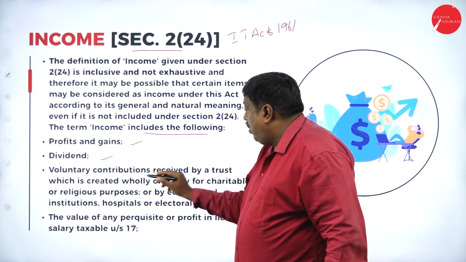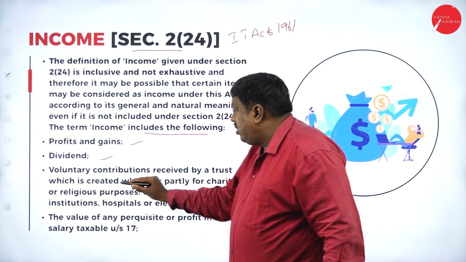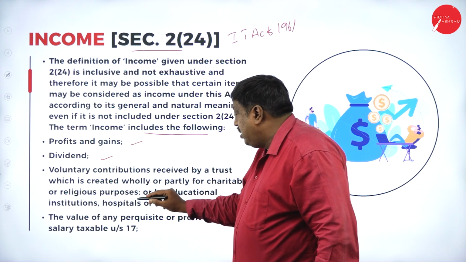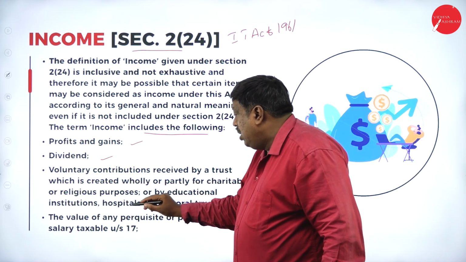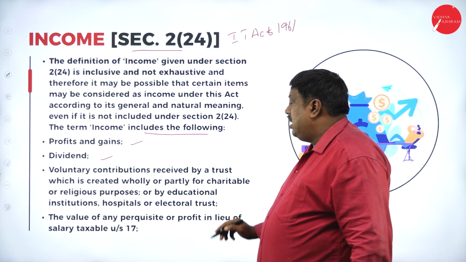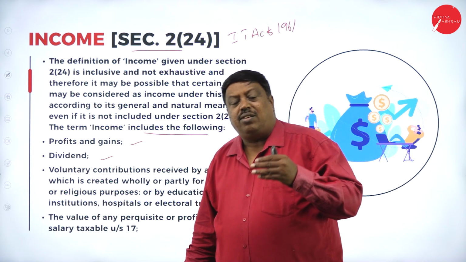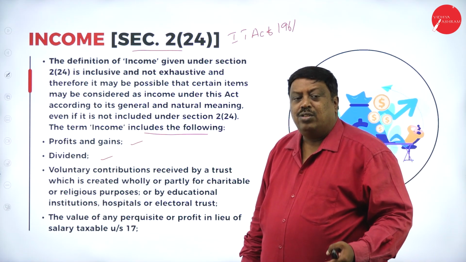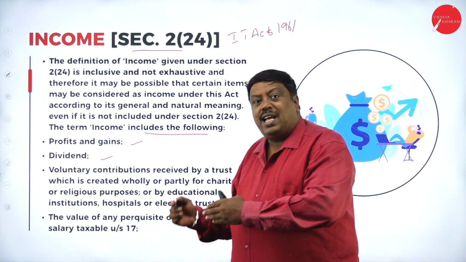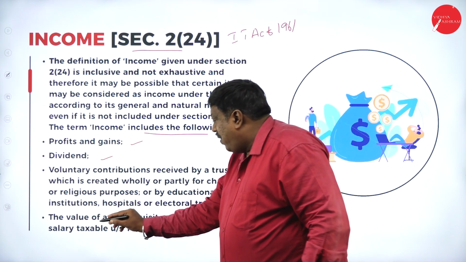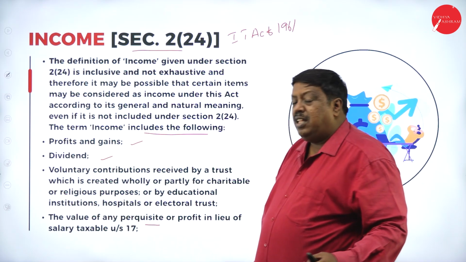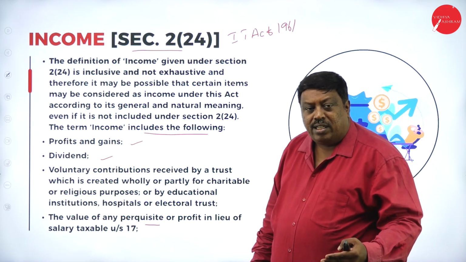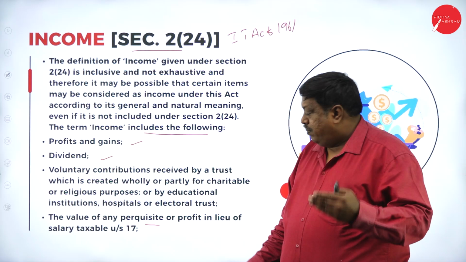Any voluntary contribution received by a trust created wholly or partially for charitable or religious purposes, or by an educational institution, hospital or electoral trust. So if any trust receives any contribution voluntarily from any person, that is treated as income. The value of any perquisite is nothing but benefits received by an employee from his employer. So that will be treated as income.